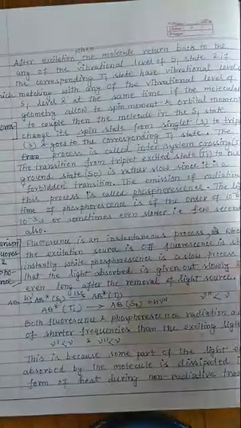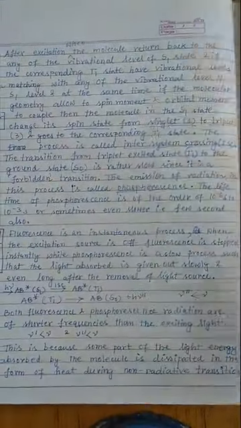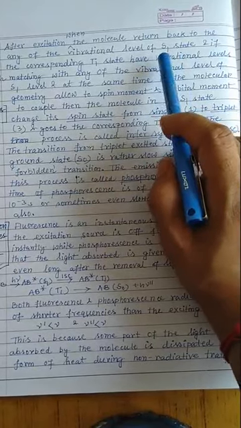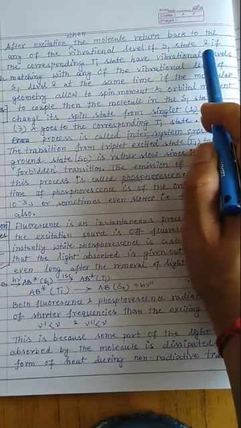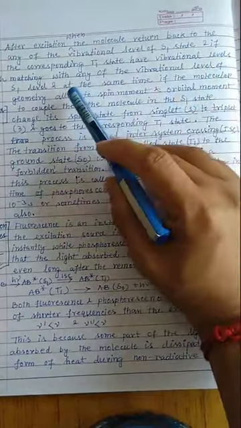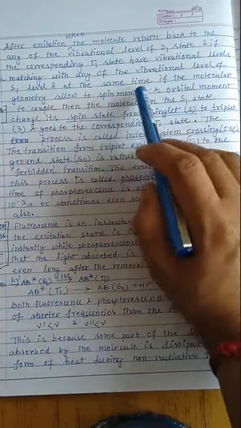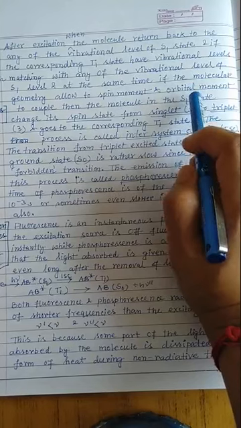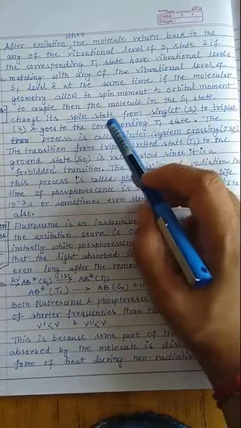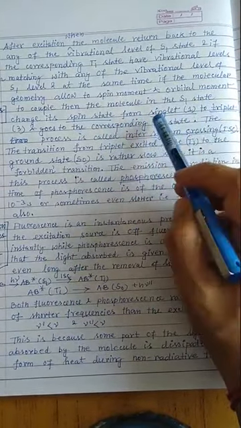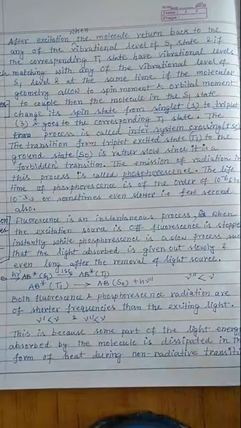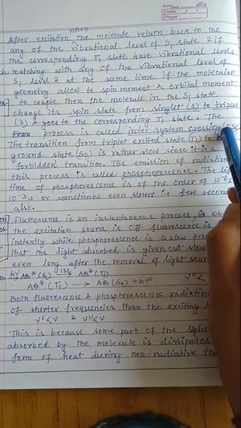So again, go back to the point. After excitation, when the molecule returns to any of the vibrational levels of the S1 state, and if the corresponding T1 state has a vibrational level matching any of the vibrational levels of S1, as I just discussed, and at the same time the molecular geometry allows the spin moment and orbital moment to couple, then the molecule in the S1 state changes its spin state from singlet, that is 1, to triplet, that is basically 3, and goes to the corresponding T1 state. The process is called inter-system crossing, or ISC.